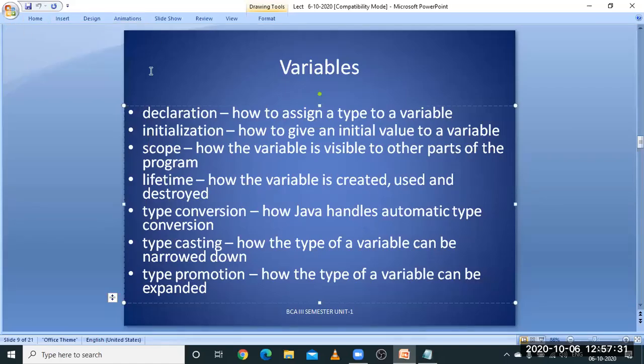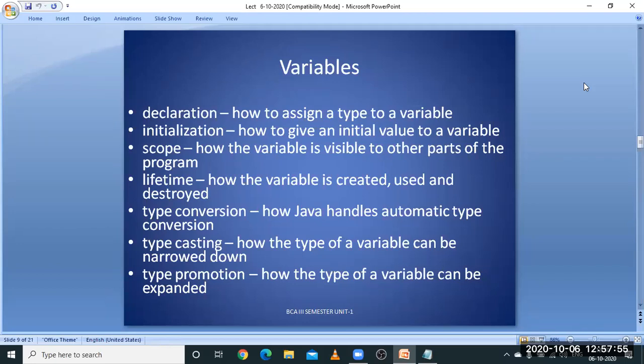Next, type conversion. Java uses automatic type conversion so that one type of data can be converted automatically to another type of data. And one more topic is called typecasting. Typecasting is nothing but manual conversion of the type, which is handled by the programmer.